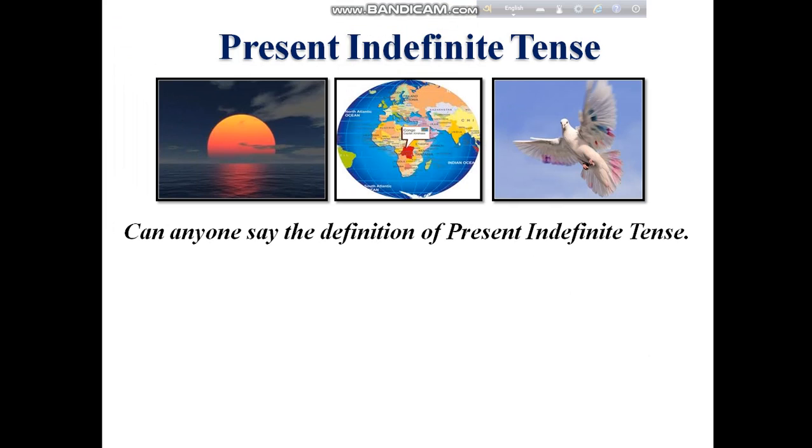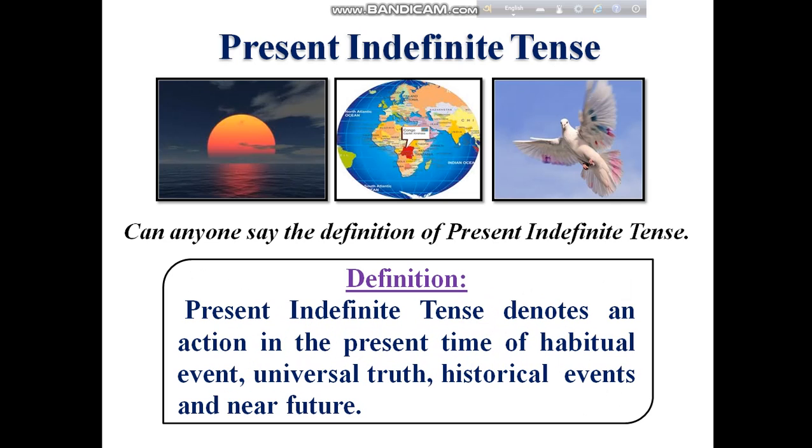Now there are some pictures, and can anyone tell the definition of present indefinite tense? Yes, this is the definition. Present indefinite tense denotes an action in the present time of habitual event, universal truth, historical events, and near future.